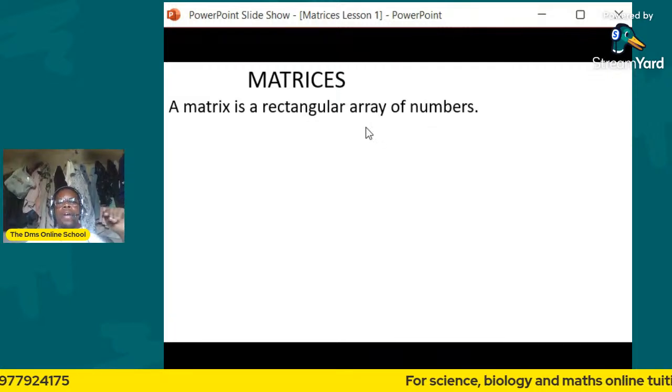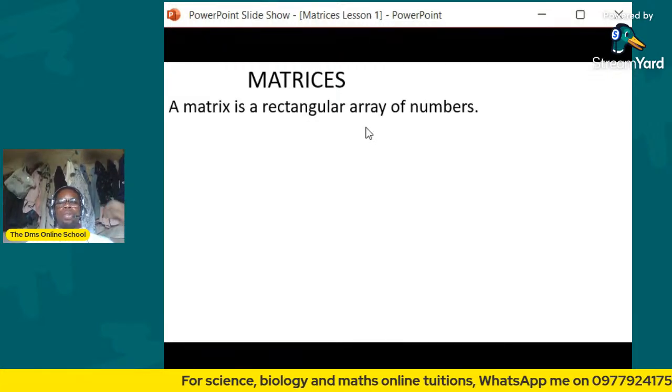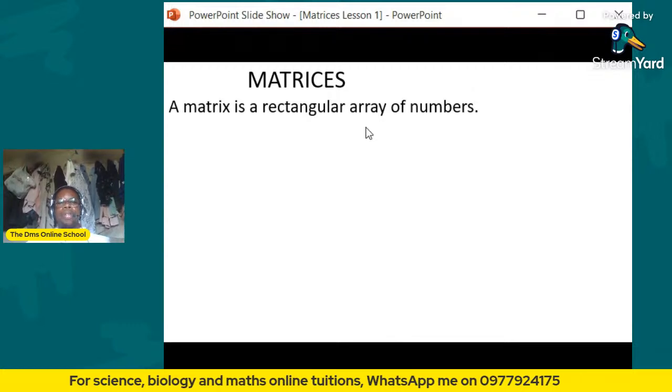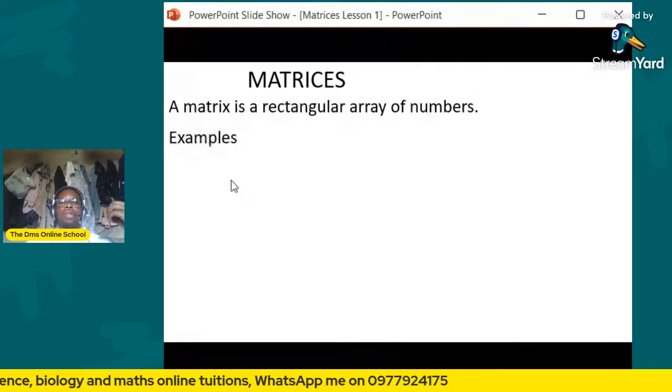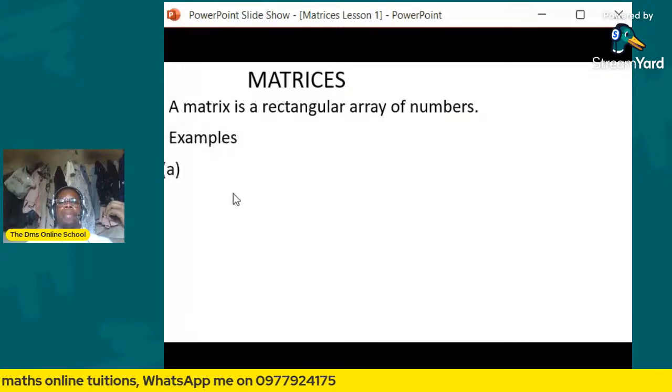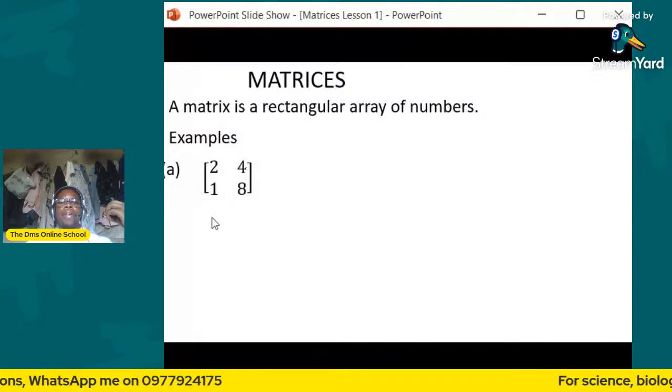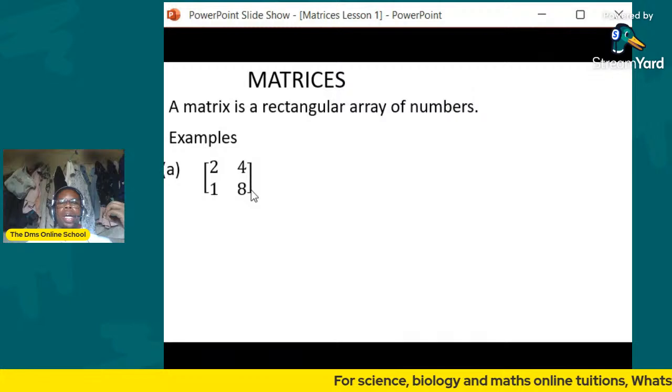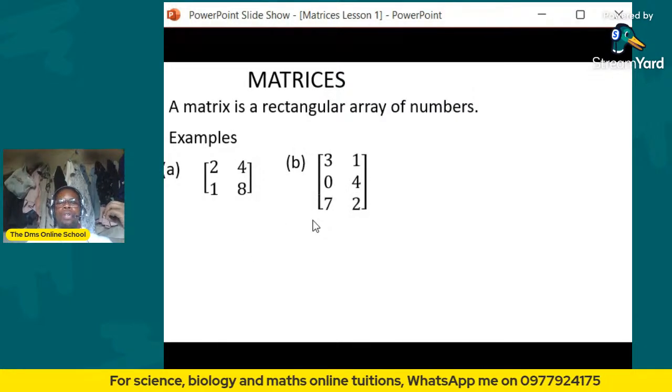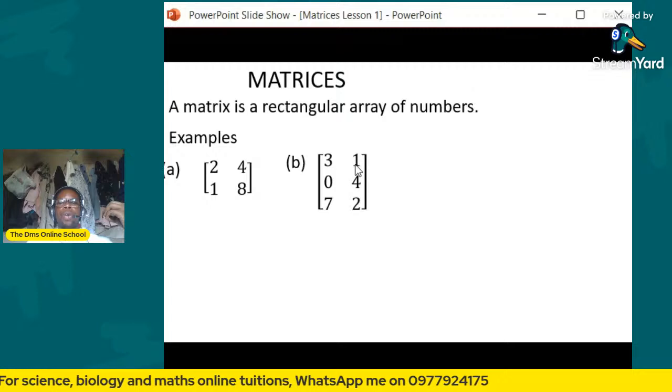What does the word array mean? It just means arrangement. So it is a rectangular arrangement of numbers. For example, we have this rectangular arrangement of numbers 2, 4, 1, 8. This is an example of a matrix. Then we have this one here, 3, 0, 7, 1, 4, 2. It is also a matrix.